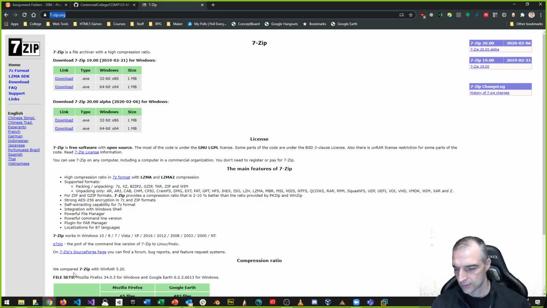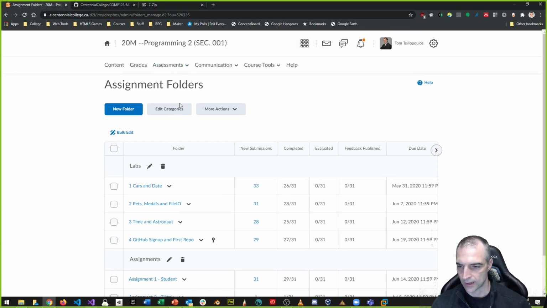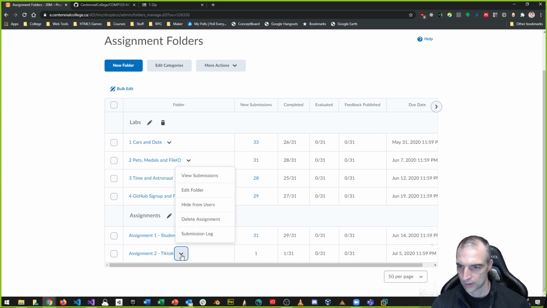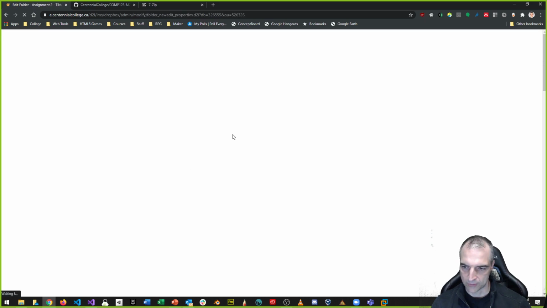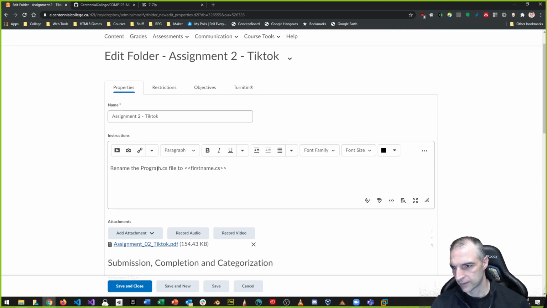So if you go online now, to the assignment details, let's look at assignment 2 and hopefully it's going to have some details in here for you. It says rename the program.cs file to firstname.cs. To me, I don't really need this part. What I need more than anything else, because you don't have to do this for me, is the submission details here.